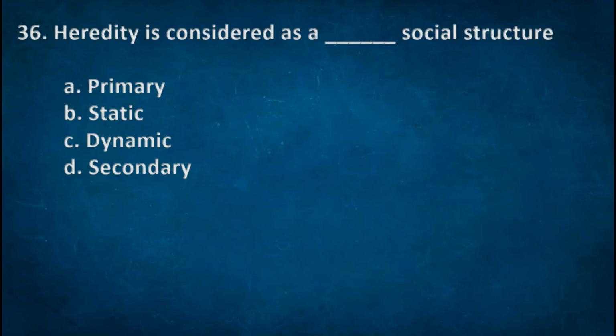Next one. Heredity is considered as a dash social structure. Options: A. Primary, B. Static, C. Dynamic, D. Secondary. The right option B. Static.